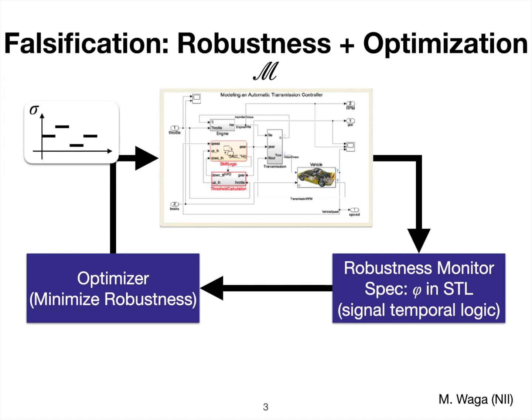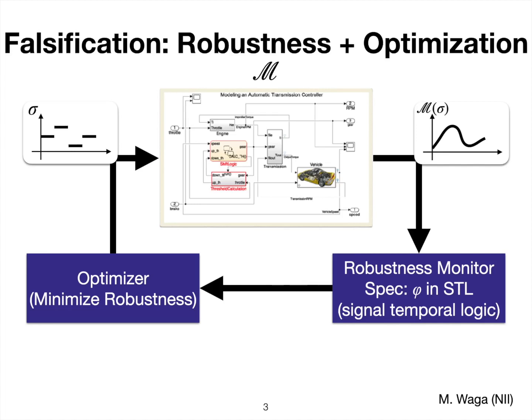This signal shows, for example, how we change the accelerator pedal of this car. And then this input signal is given to this system model, this Simulink model, for example, and it generates this kind of output signal. So this signal can be, for example, velocity, how velocity changed.